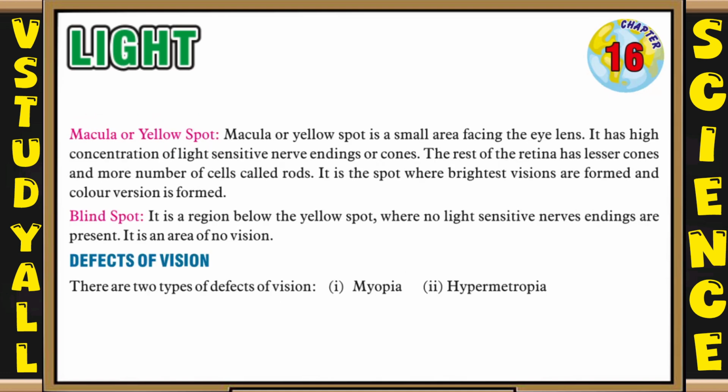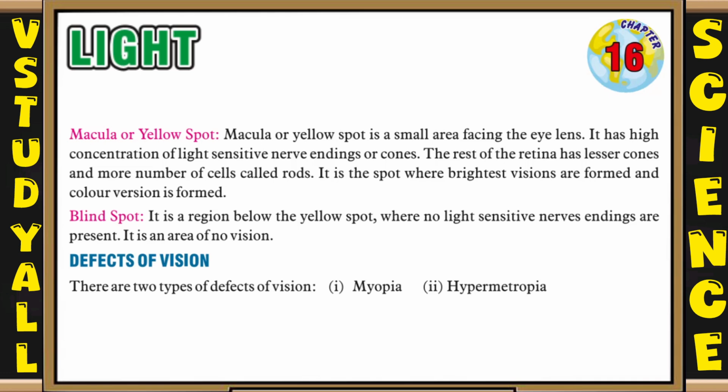So now let's see macula or yellow spot. Macula or yellow spot is a small area facing the eye lens. It has a high concentration of light sensitive nerve endings or cones. The rest of the retina has fewer cones and a greater number of cells called rods. It is a spot where the brightest vision and color vision are formed. Next is the blind spot. It is a region below the yellow spot where no light sensitive nerve endings are present. It is an area of no vision.